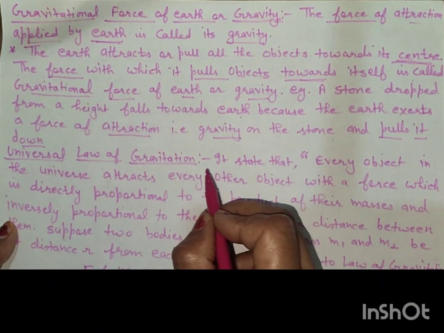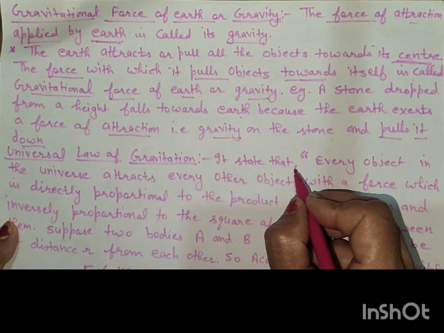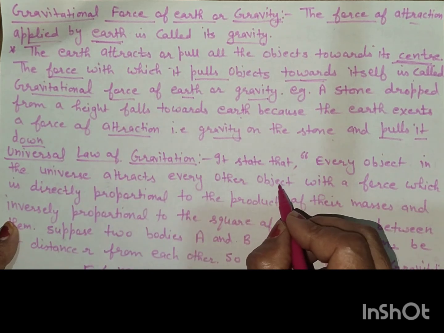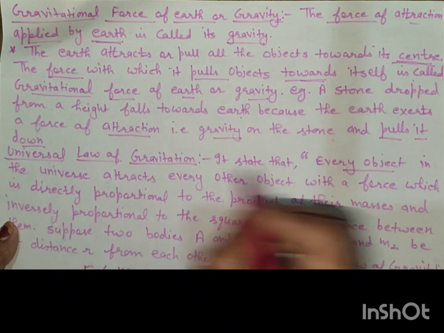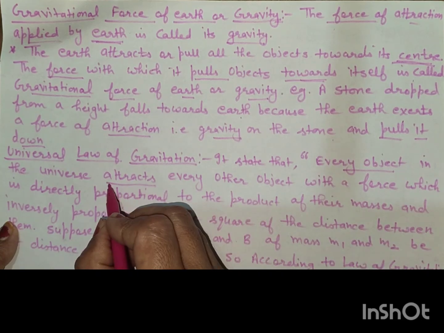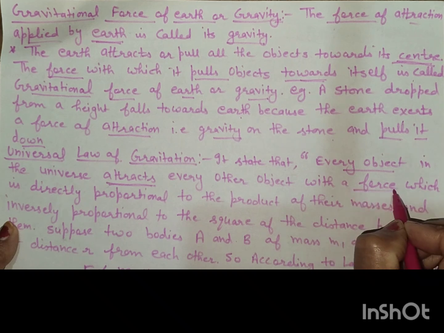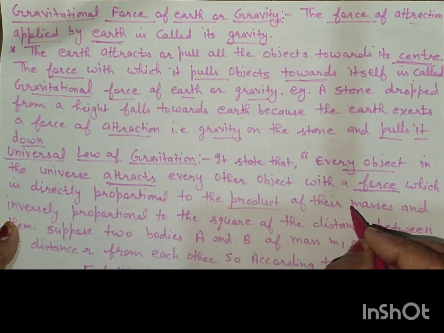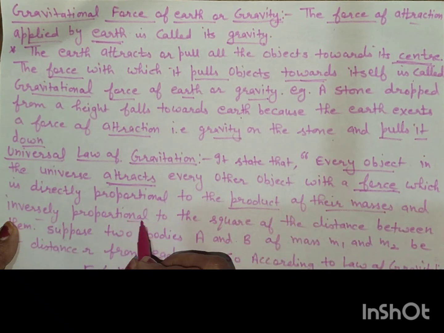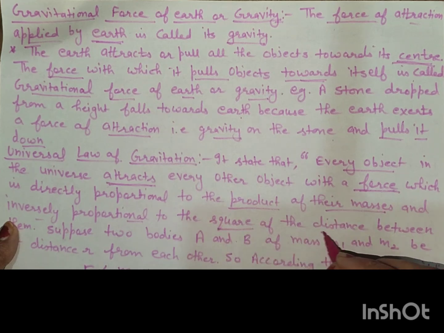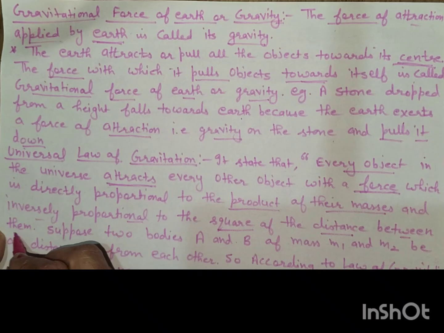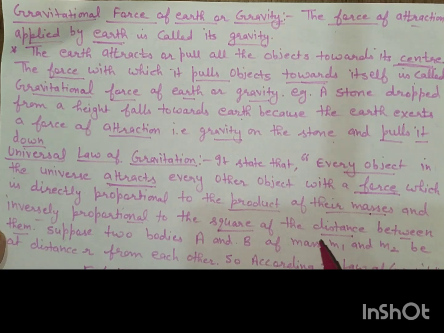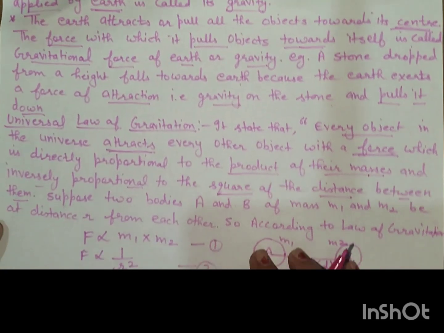What is the universal law of gravitation? This law states that every object in this universe attracts every other object with a force which is directly proportional to the product of their masses and inversely proportional to the square of the distance between them.